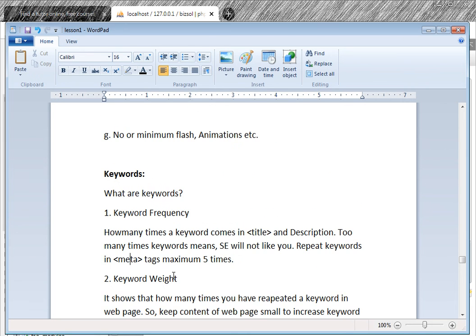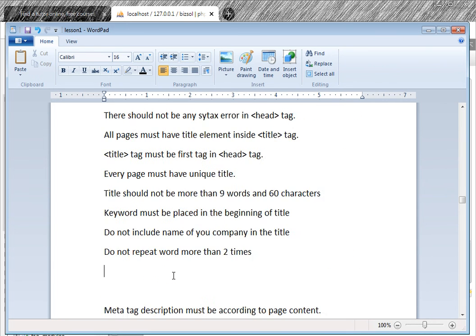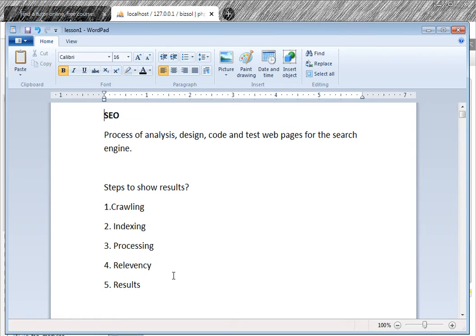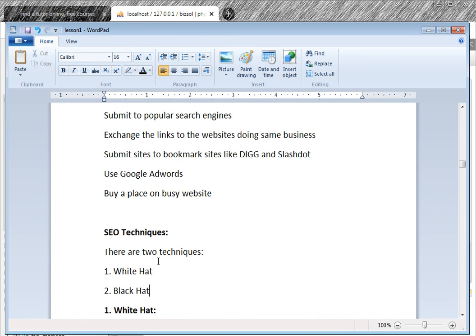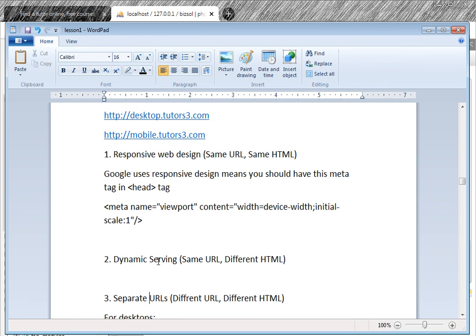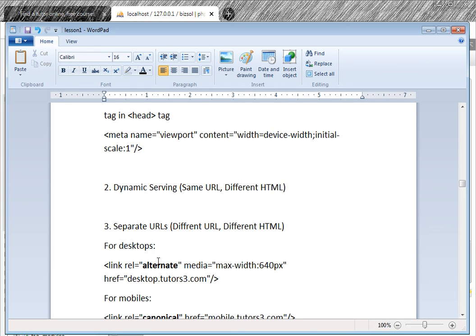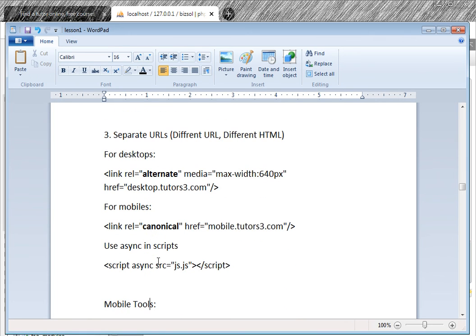So this was about the search engine basic course, SEO, search engine optimization basics. There are a lot of details for relevancy, for prominence, for everything. You can use tools and you can hire an expert, because this is the marketing part. If customers cannot reach you even though you have created your content and have a lot of products, there is no benefit, there is less revenue. To increase the revenue, use search engines.